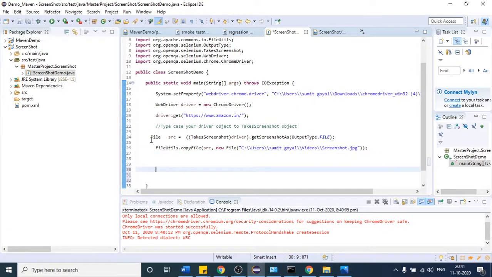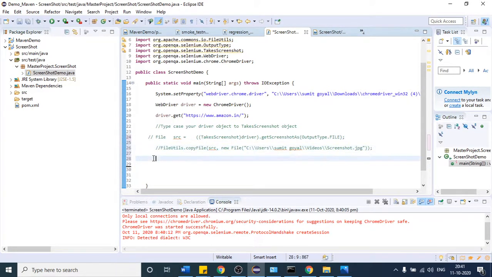So we are done with the simple one, how to take the screenshot of the part which is visible. But if I want to take the screenshot of the entire page, there is one API, the AShot API. This API will help us to take the entire page screenshot.